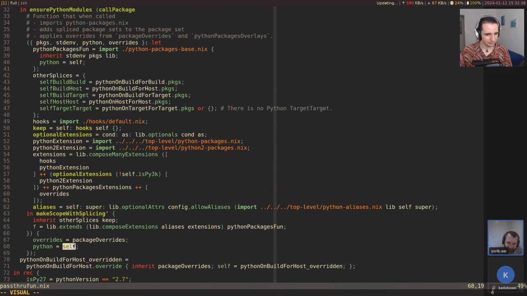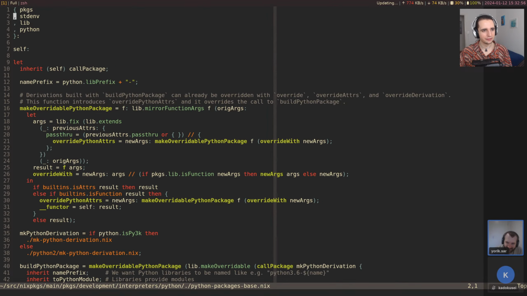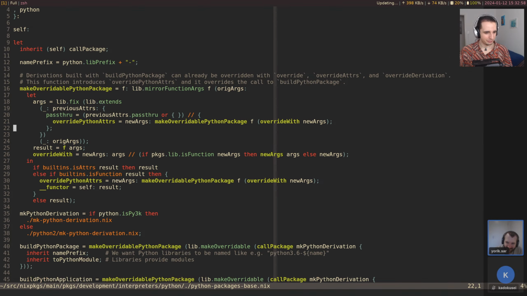Wait. Python overrides lib.extends. Yeah, I think this is where the packages actually come from. Really hard to read. But then Python packages fun comes from here. Oh, and also we have these overrides, but I guess these are not relevant to get all the base packages. So we jump to the base packages.